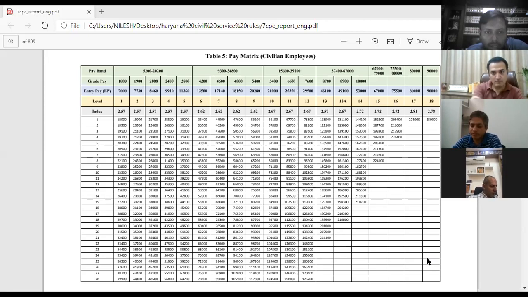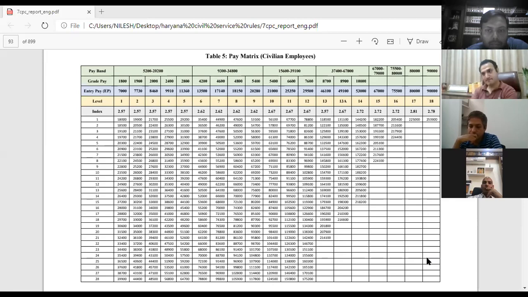1800, 1900, under 5200, 20,200 itself, there were 5 grade pays. Then under 9,300 to 34,800, there were 4 grade pays. Under 15,600, there were 3 grade pays, and 37,400, there were 3 grade pays. Now what they have done is, in 7th Pay Commission, they came to an entry pay, which were prevalent at the time when this pay commission came.